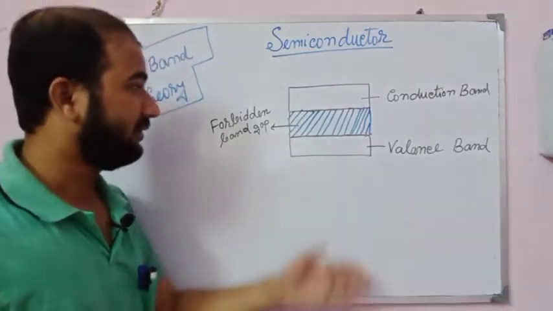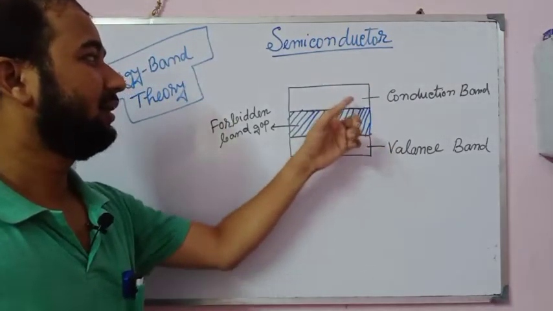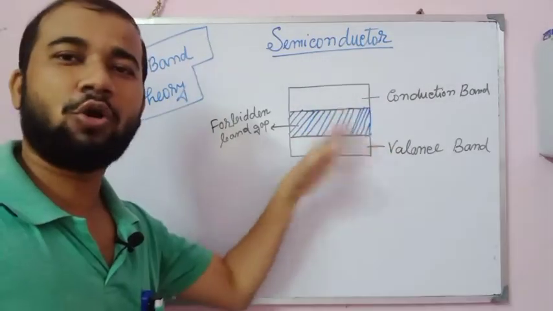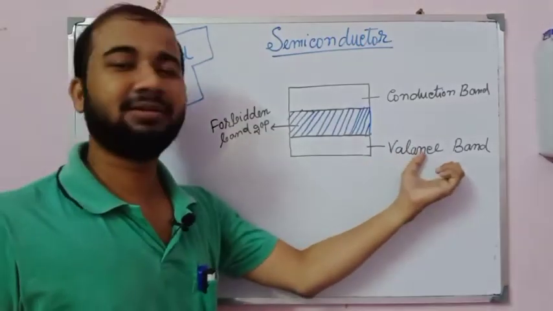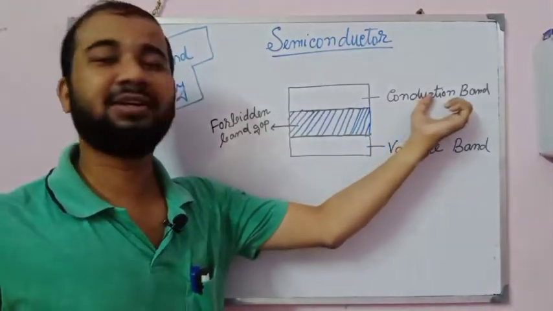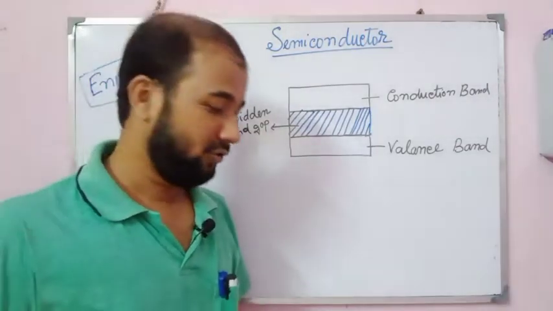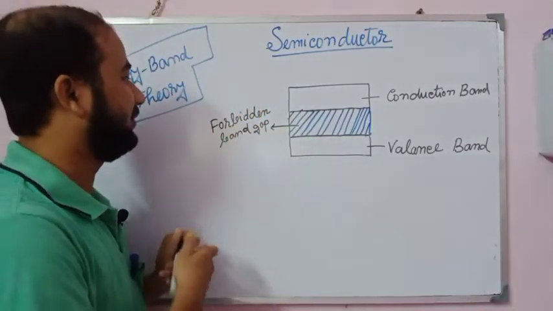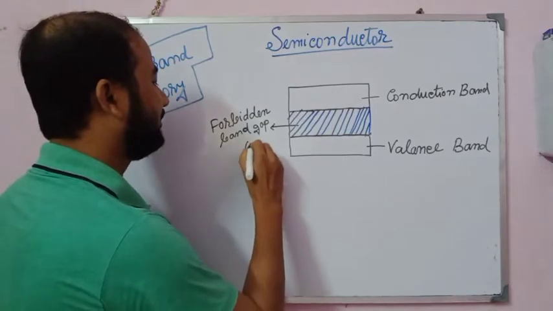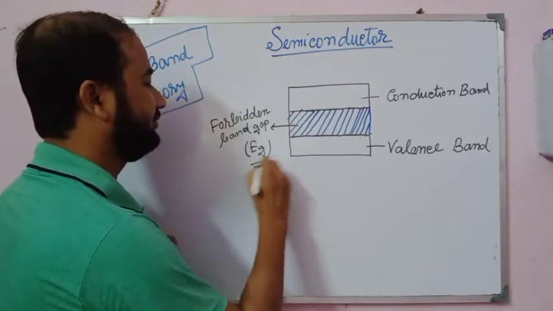Now here I am drawing three blocks. One I have written valence band, one conduction band, and one forbidden band gap. The forbidden band gap is also written as EG.